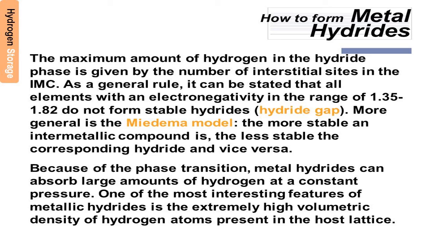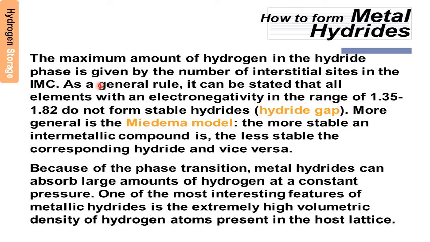Now, a little extra information about these hydrides. The maximum amount of hydrogen in the hydride phase is given by the number of interstitial sites in the IMC. This is called the intermetallic structure. So in the intermetallic phase, accordingly as much space is available, the hydride is made.